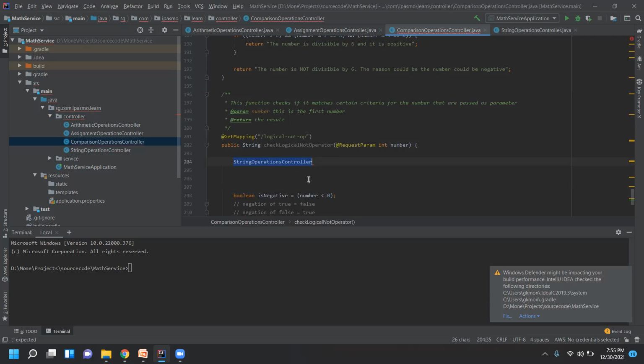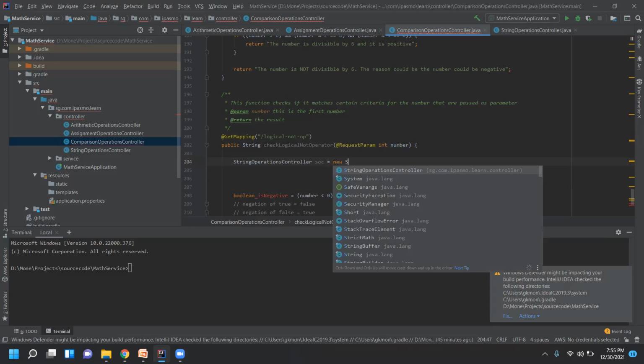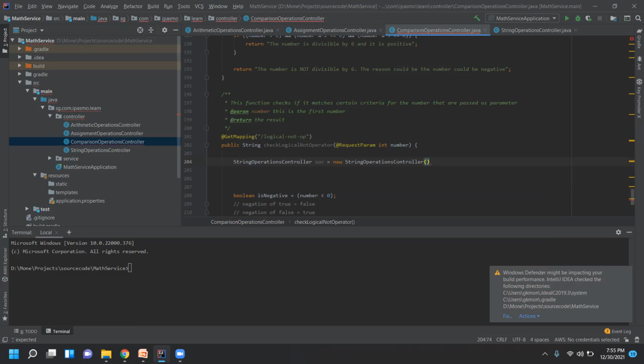So what I do, I create an instance of this class. How? SOC, string operations controller. How can I create an object? Is equal to new string operations controller. This is how I declare the object, so SOC is the object of this type. Isn't this similar to string name is equal to?